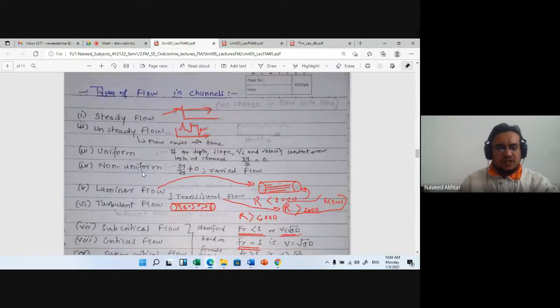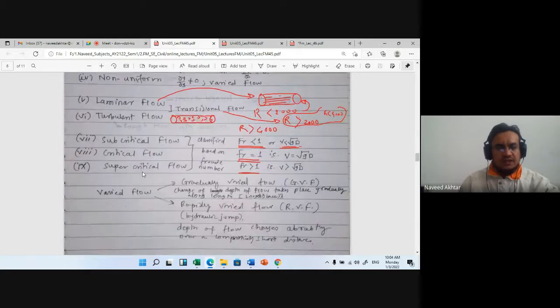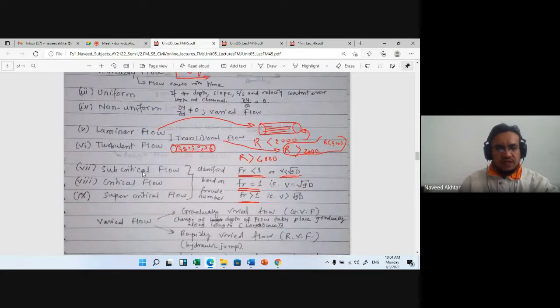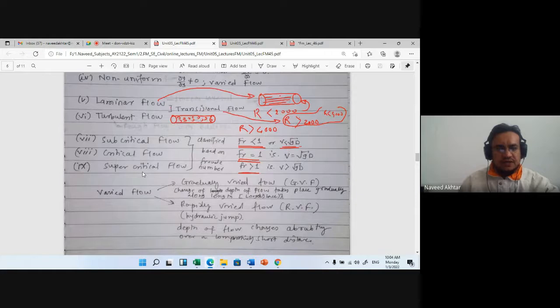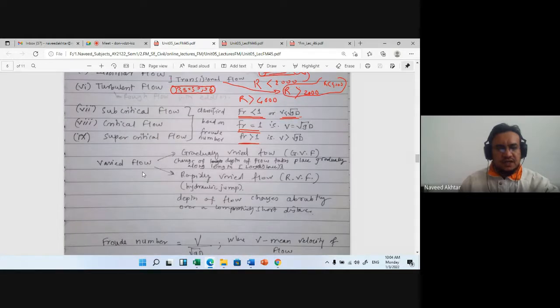Then we also saw the types of flow: steady flow, where the flow does not change with respect to time, and unsteady flow. Then uniform, non-uniform, laminar, turbulent, and transitional flow. Many times we have discussed these. Here we saw subcritical, critical, and supercritical flow based on the Froude number.